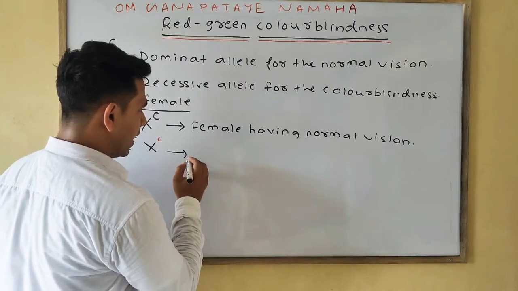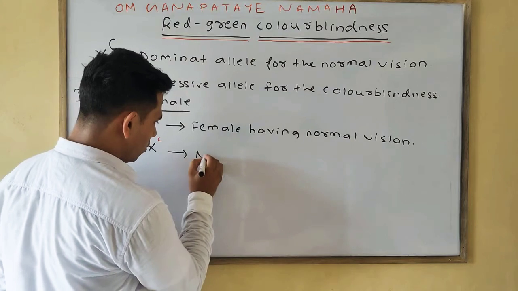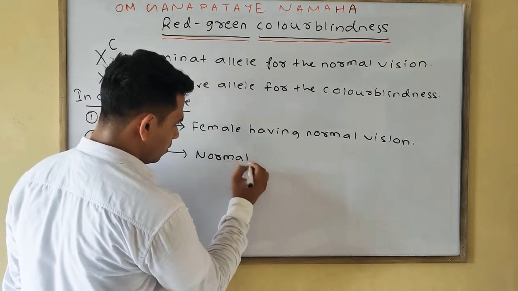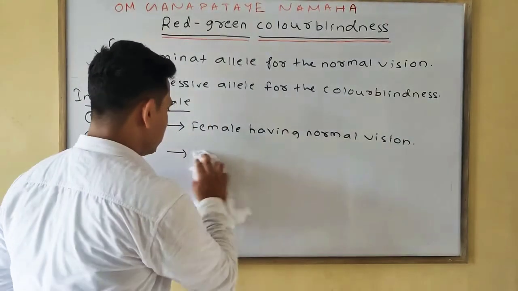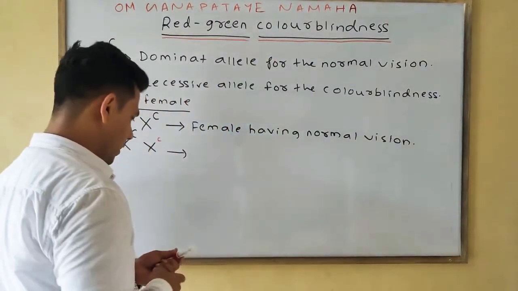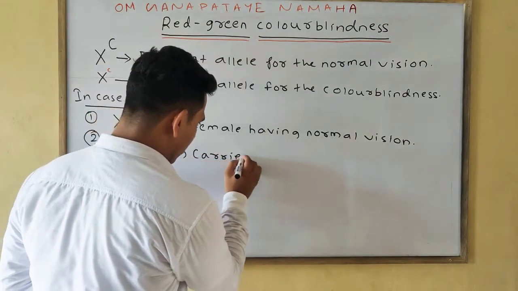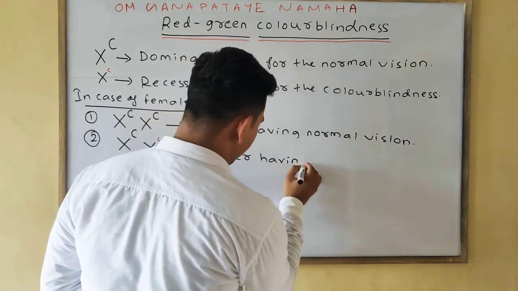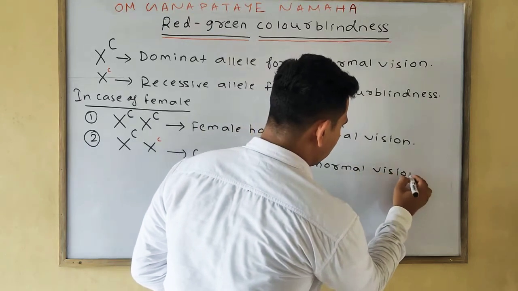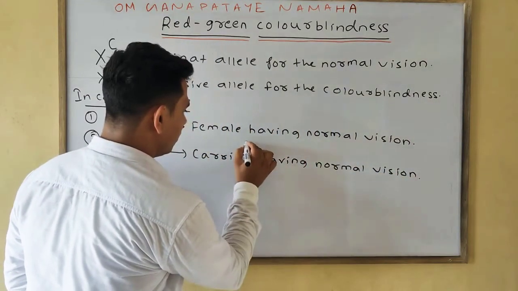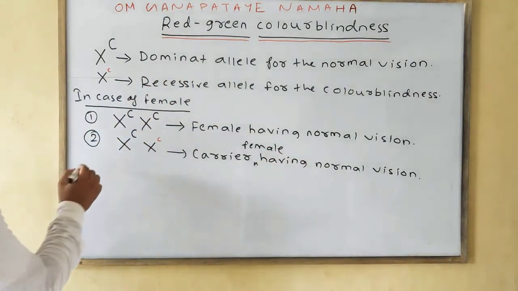So in this case we will write she is a carrier having normal vision. Okay, write prominently carrier female having normal vision.